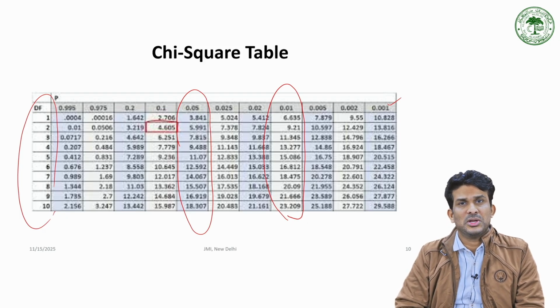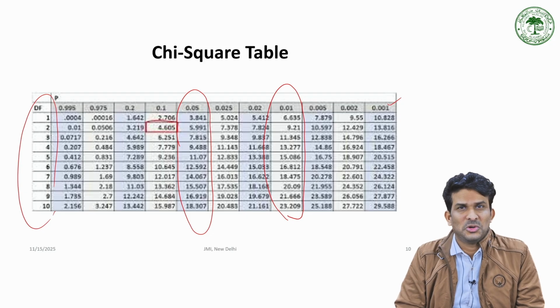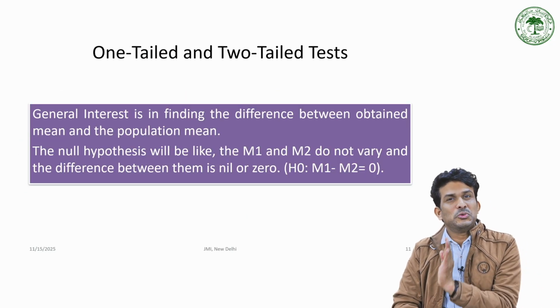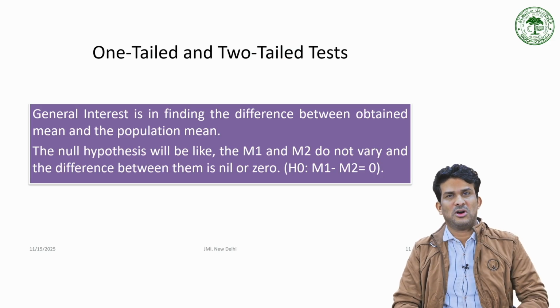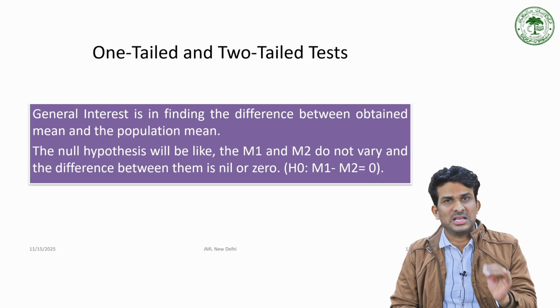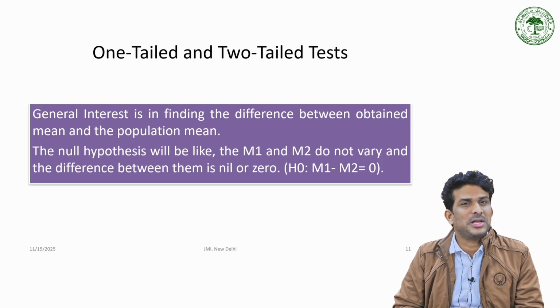99.99% they will look into whether at that level it is significant or not. Got an idea about degrees of freedom. Now see, there are two types of tests when we talk about comparing means and finding out the significant difference between means.